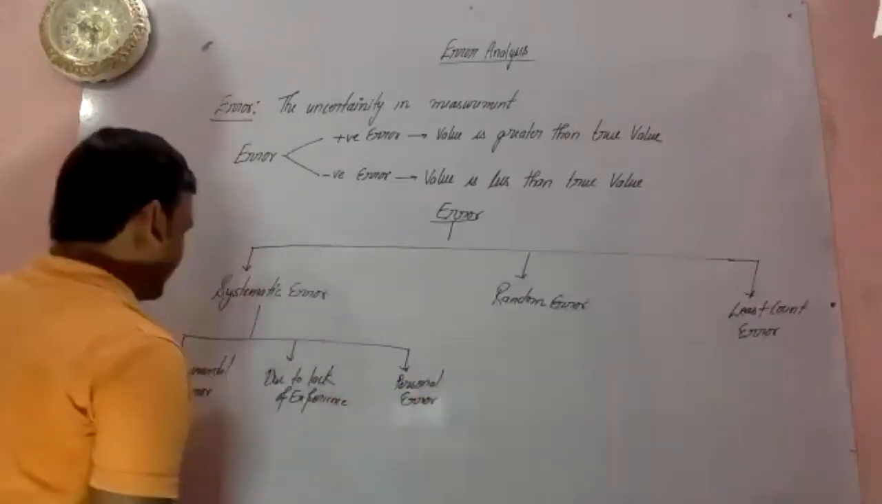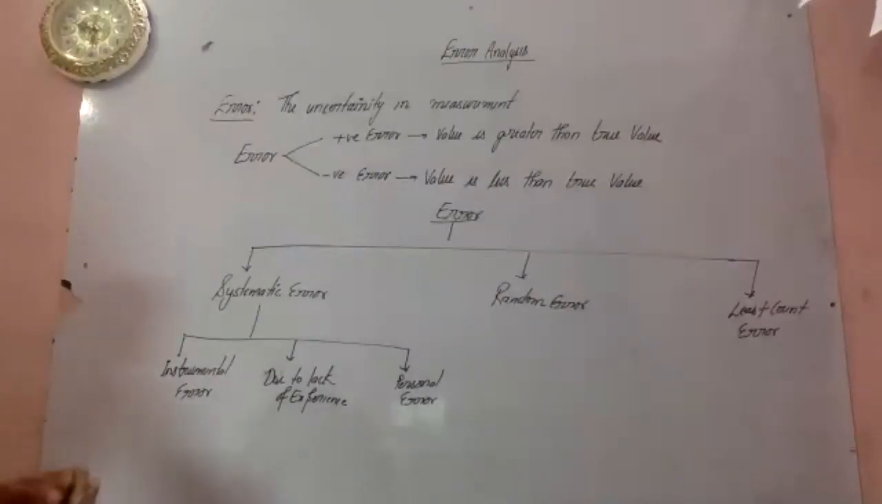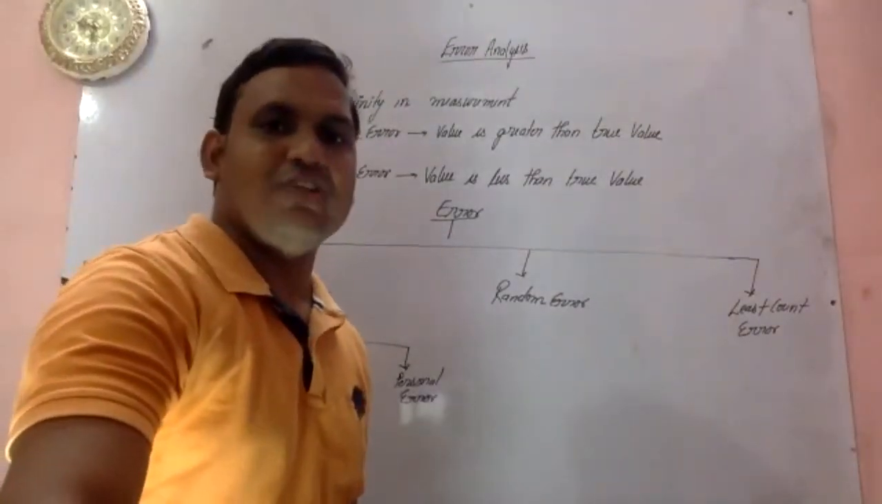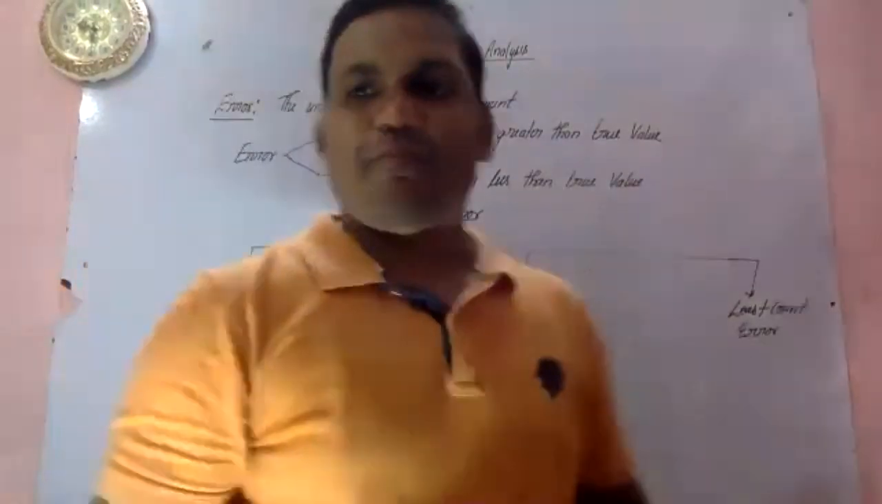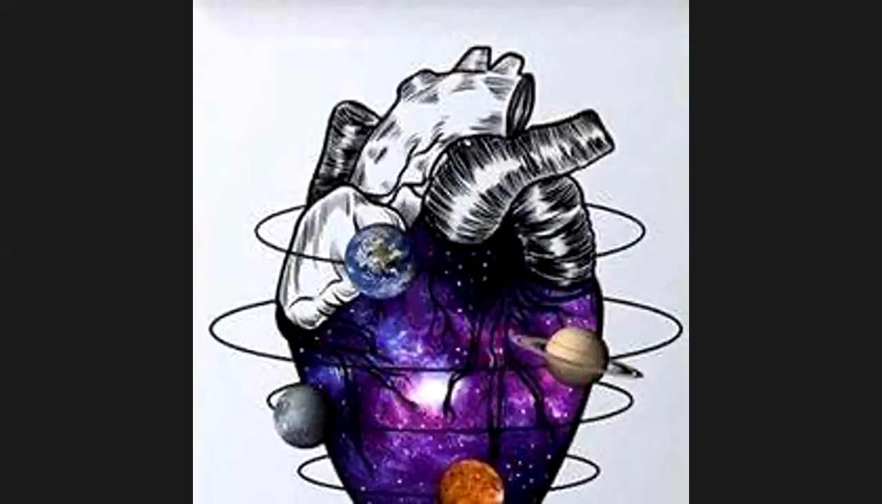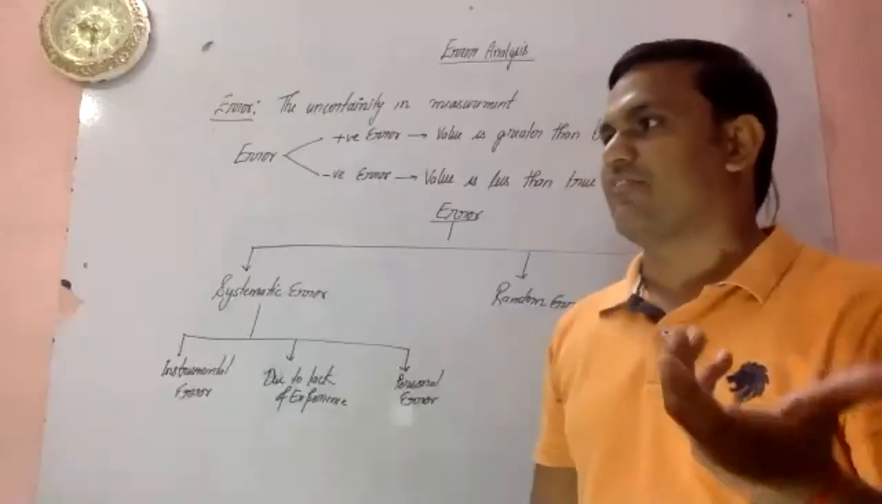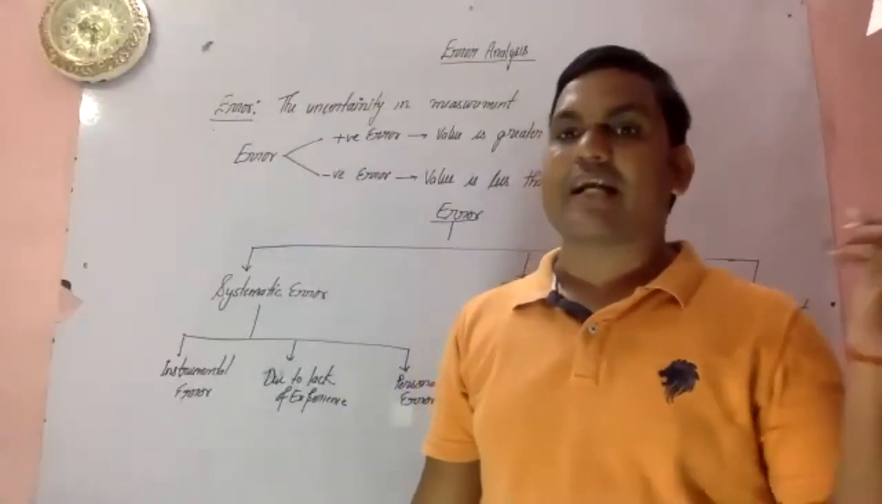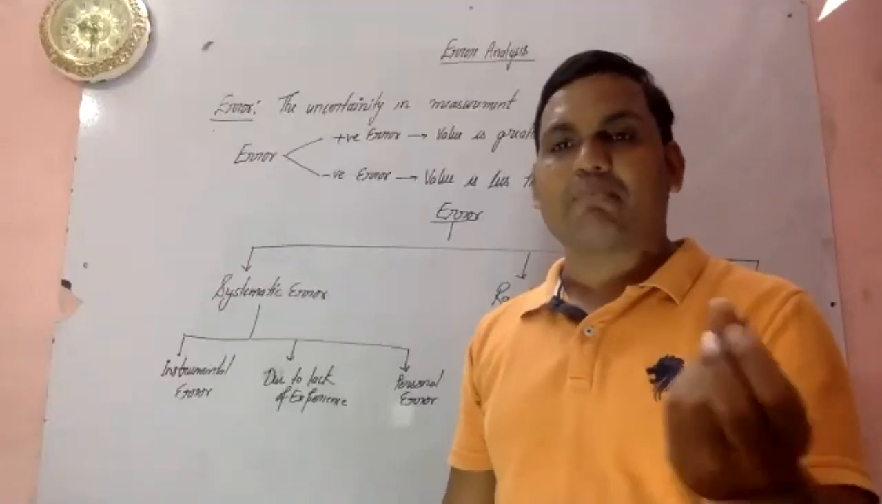So coming to this topic, instrumental error. What do you mean by the instrumental error? Error in our instrument, sir. The error arises due to imperfect instruments, in design or manufacture. If any instrument is not set to 0, then that will be said to be a zero error. Yes, zero error.